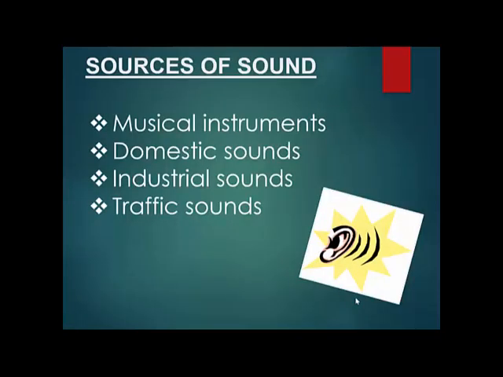Let's talk about the sources of sound. What type of sounds are there? What are the sources from which you get sounds? Say you hear music, so there are musical instruments or musical sound. Then you get sound from homes. Somebody is cleaning the house, somebody is washing the utensils. All those sounds are called domestic sounds, which you get from houses, from the domestic areas. Even musical instruments can be a domestic sound, because people hear music at homes also.